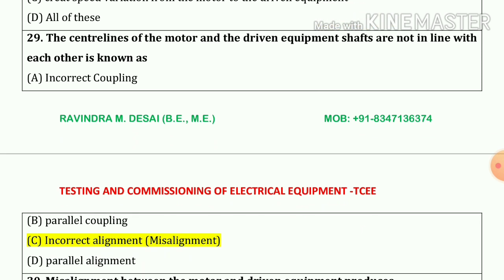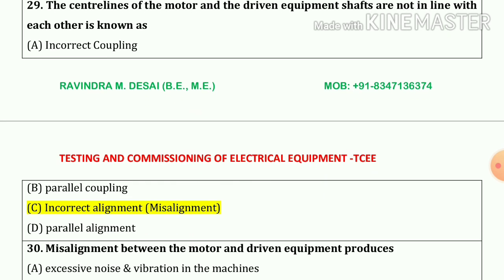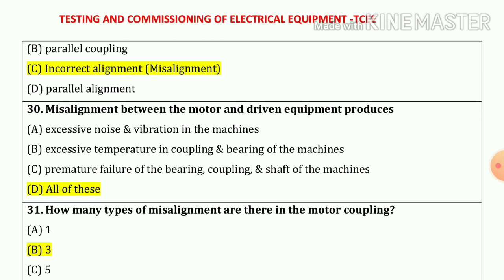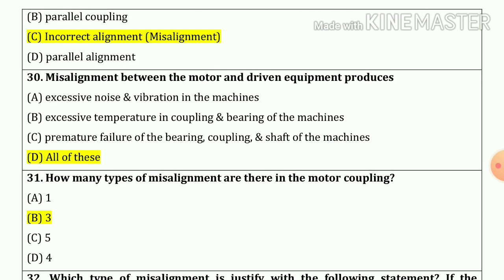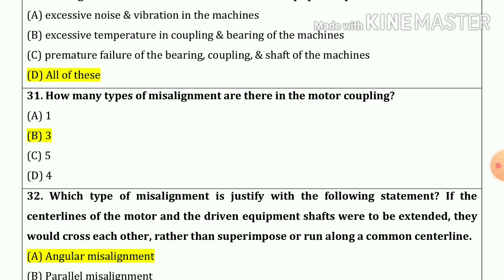Now 29 number. The center lines of the motor and the driven equipment shaft are not in line with each other, which is known as incorrect alignment. We can say misalignment. Option number C. Now 30. Misalignment between the motor and driven equipment produces all of the above. That means A, B and C. 31 number. How many types of misalignments are there in the motor coupling? So our answer is 3 types.